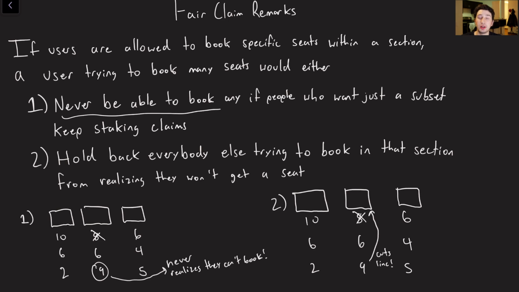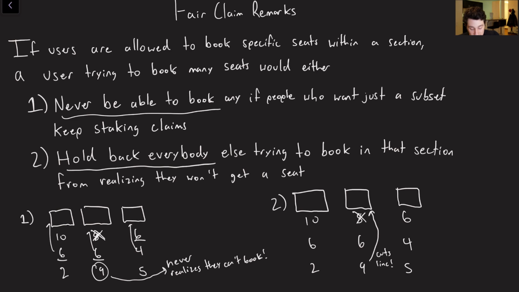Or in the contrary example, where I'm allowed to basically back up everyone else waiting behind me, even though I want 3 seats and I've only gotten access to 1 of them, well, now all of a sudden I'm going to hold everyone else back. So I have this little graphic here on the bottom of the screen just to illustrate that. So let's imagine user 6 is going to be over here, and it's got claims on all 3 of these seats. And now all of a sudden user 8 is going to drop out.